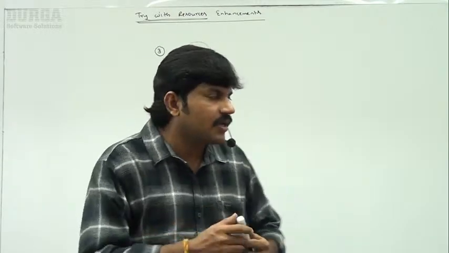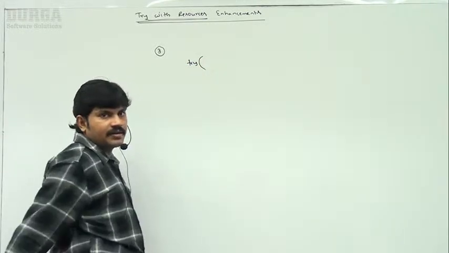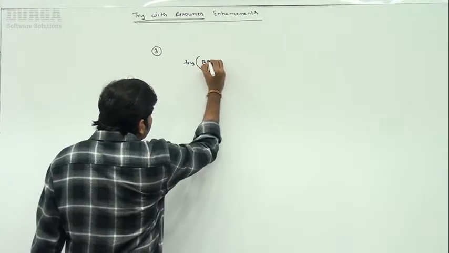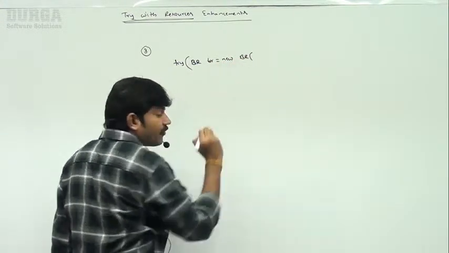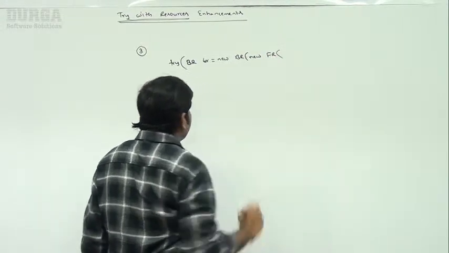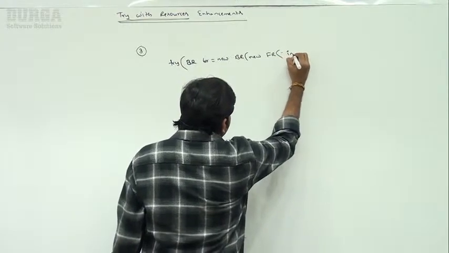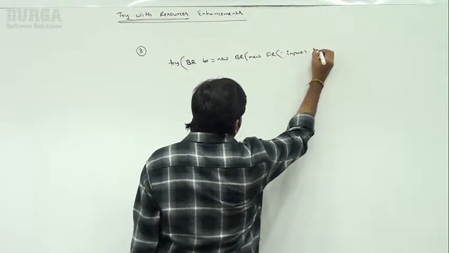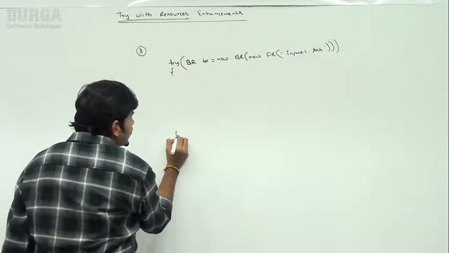What it means? Here, I'm taking a try block. Let me open a BufferedReader: BR is equal to new BufferedReader of new FileReader of input1.txt. I'm taking input1.txt like this, right?